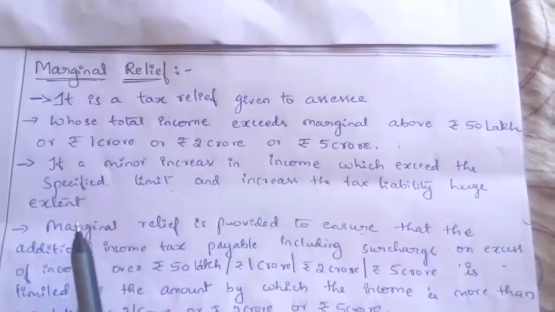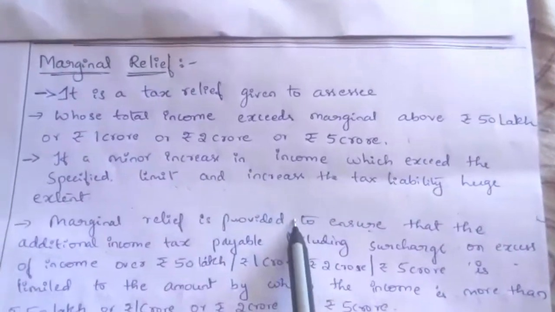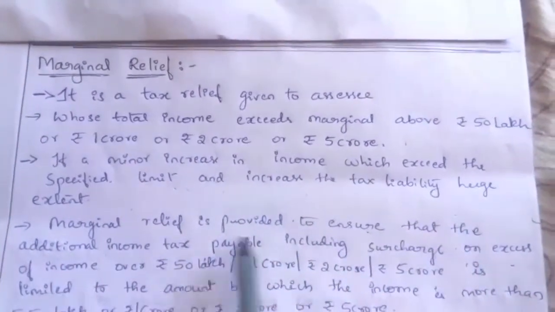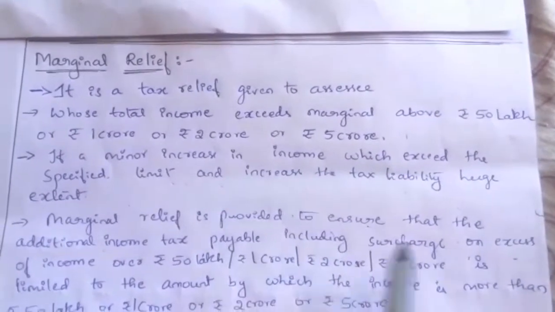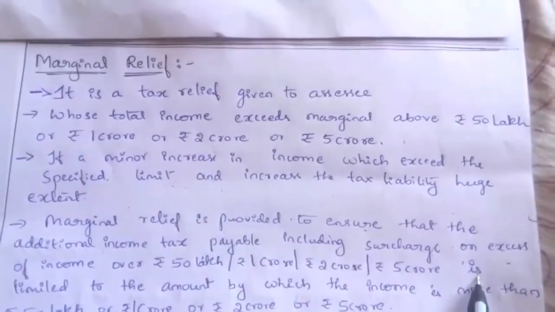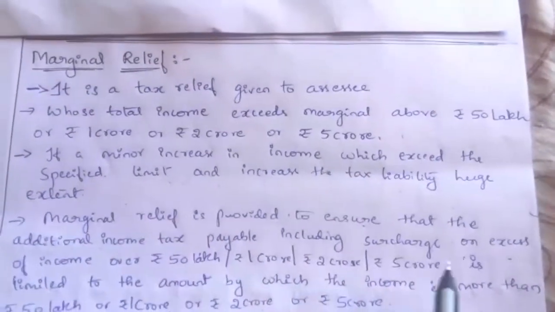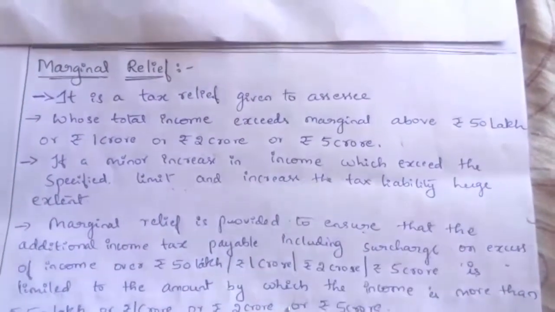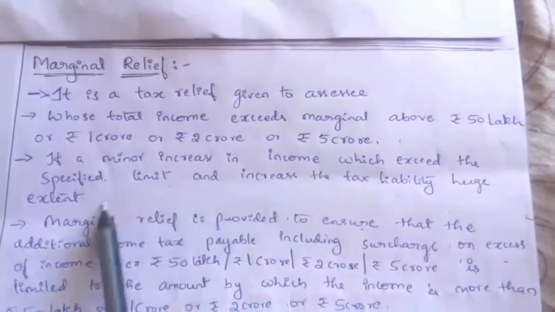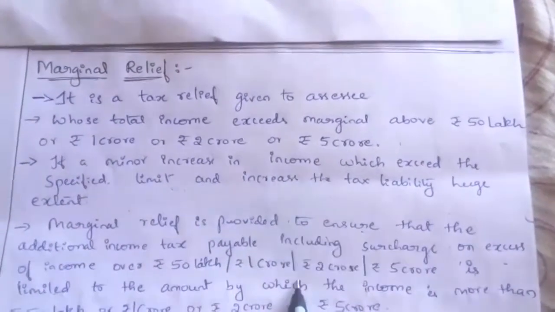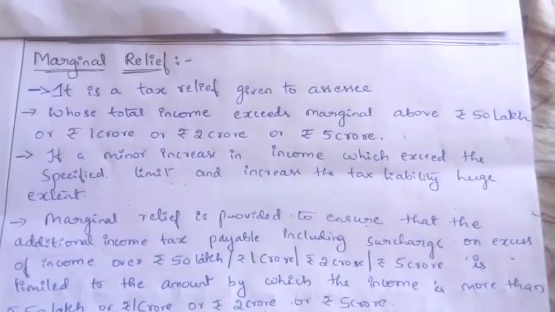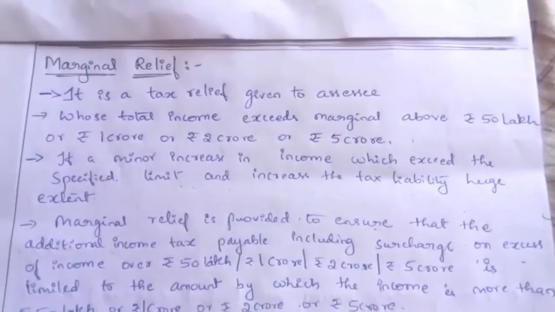Why is the marginal relief provided to the assessee? To ensure that the additional income tax he pays along with the surcharge is limited to the amount by which income is more than 50 lakh. The tax paid should be less compared to the increase in his income.